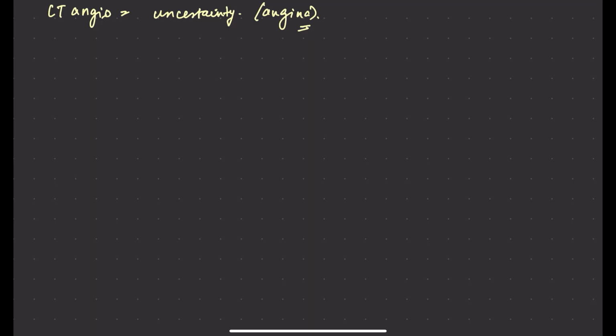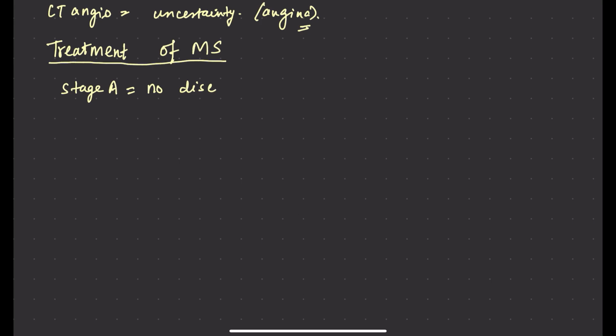So what is the treatment of aortic stenosis? See, if it is stage A, it means there is no disease, but risk factors are present. What do we have to do in this case?